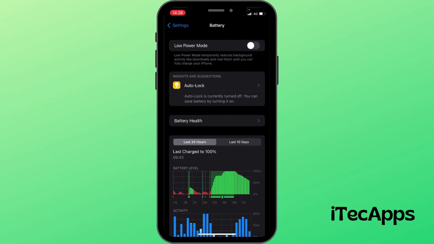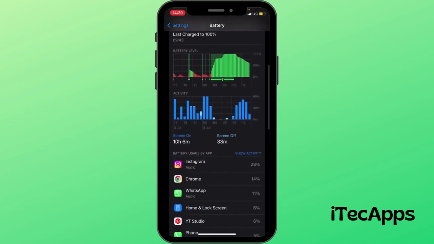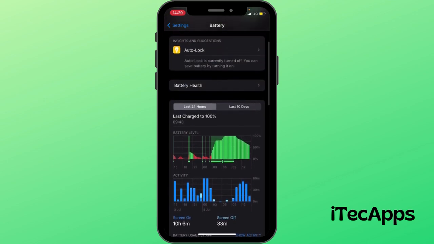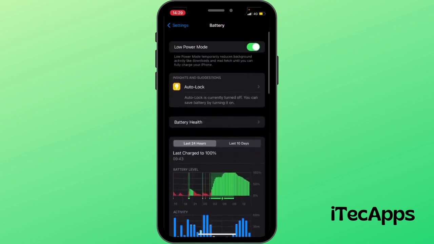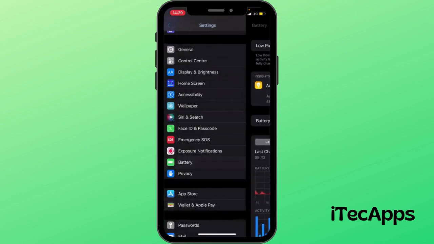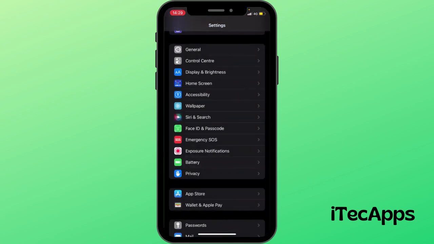Make sure your low power mode is on. Then we're gonna scroll down. Here are the apps which consume your battery. So Instagram consumes 28%, Chrome 14%. So all these apps consume a percentage of battery on my phone. This is an option which you can see, and close all these apps.